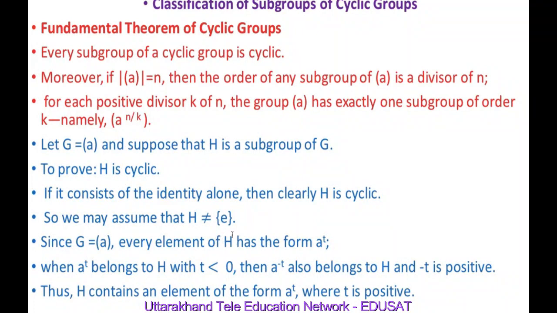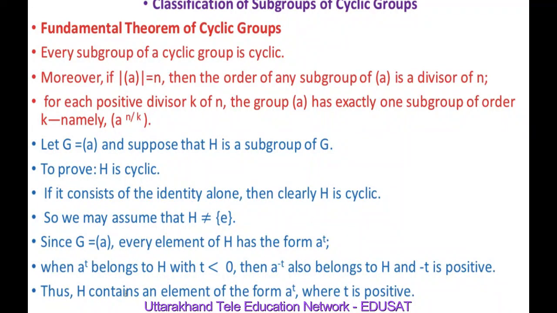Therefore, each of its elements possesses an inverse. So if A^T belongs to H with T less than 0, then A raised to power minus T also belongs to H, because every element of H possesses an inverse. And because T is less than 0, minus T is positive. Thus, we have shown that H contains an element of the form A raised to power T where T is positive.